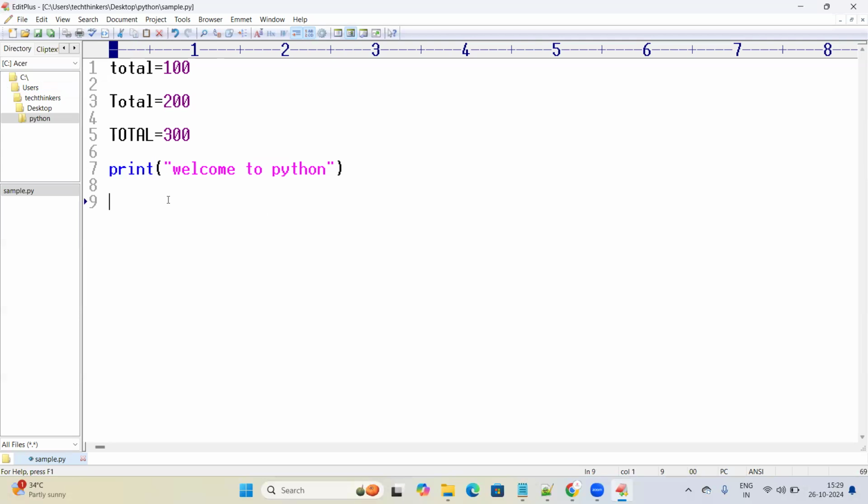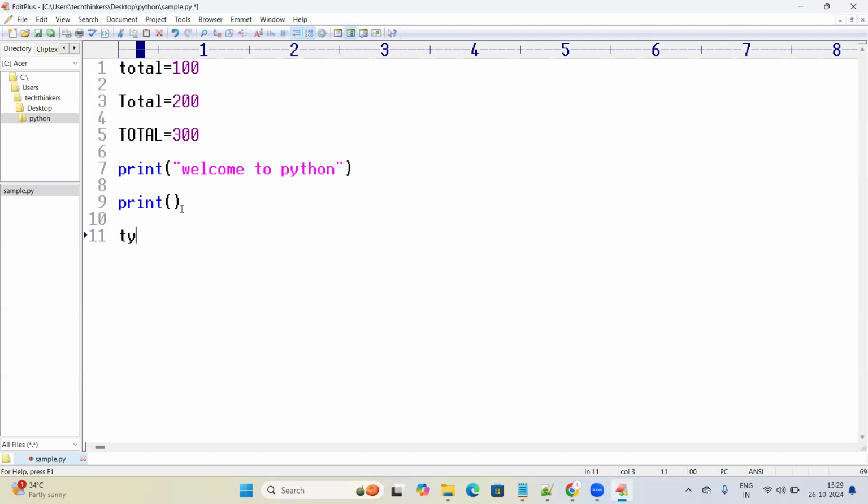How are we recognizing that print is a function? Print is called a function here. Anything can be called a function in Python if we use the syntax like this. If we are opening the brace and closing the brace, that is also a function. We'll see the use of this type of function later. There is a function called type to see the data type of any particular variable. Type is also a function.